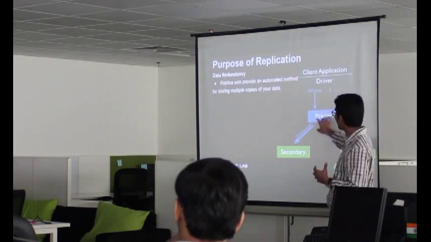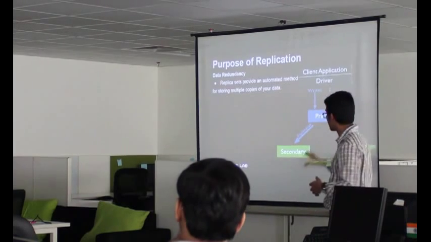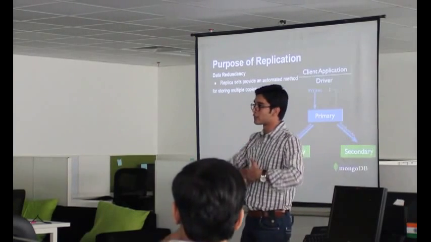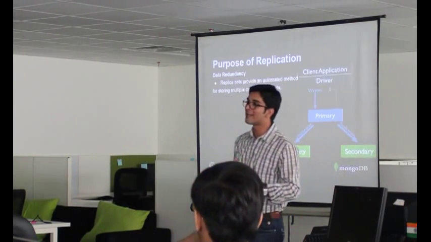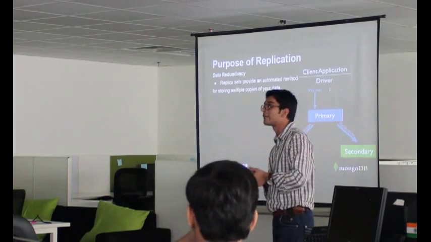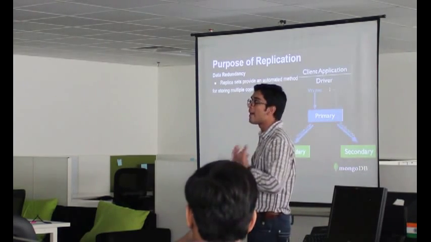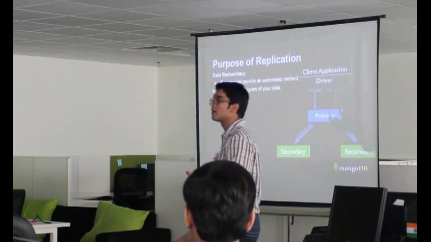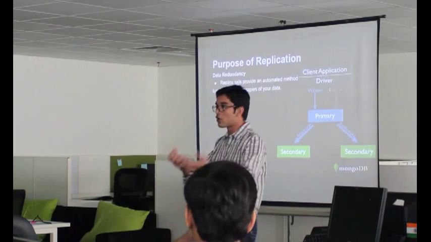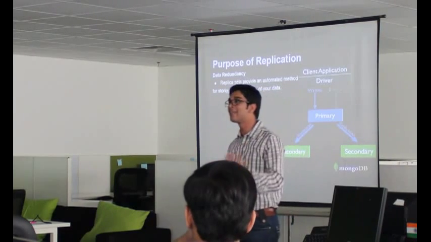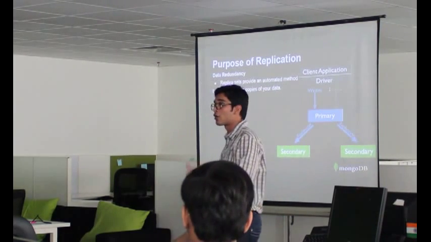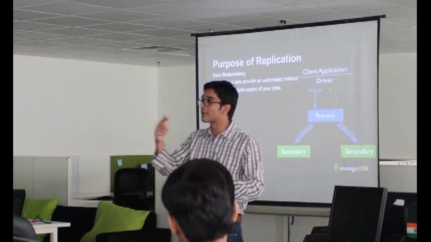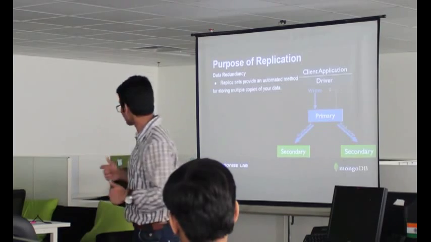The moment any change or update happens to the primary, it is reflected to the secondary. How is it reflected? Through a mechanism known as the oplog. MongoDB always maintains an oplog. Whatever data is written is first written to the oplog, then the primary commits that data, and when it commits, the oplog copy goes to the secondary nodes' oplog, and they just copy that data. If at any given point of time anything goes wrong with the secondary node, they just copy again all the changes made in the primary.